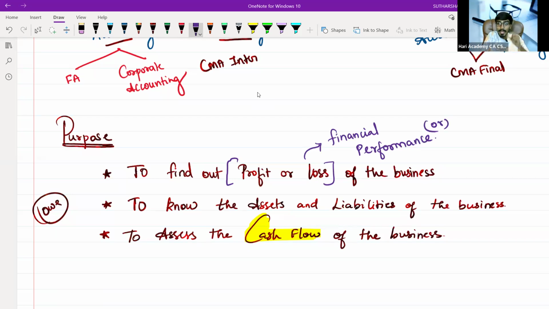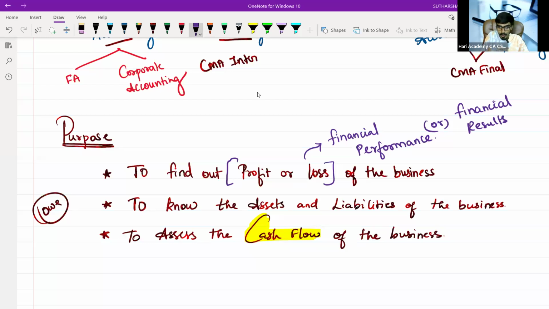Or you can also say financial results. If I say financial performance, that is merely a profit or loss. In layman's language, it is profit or loss. In professional language, it is financial performance. What is a financial result?